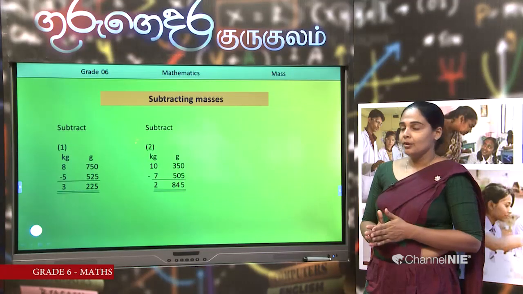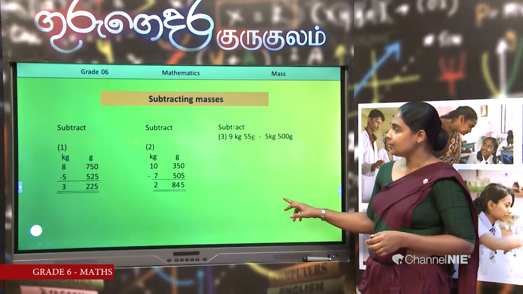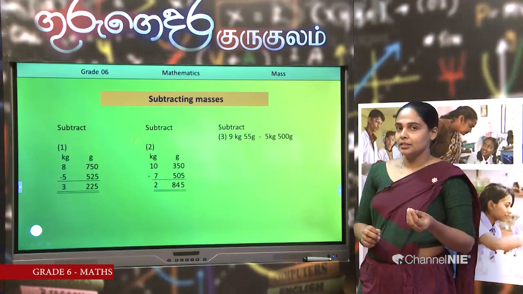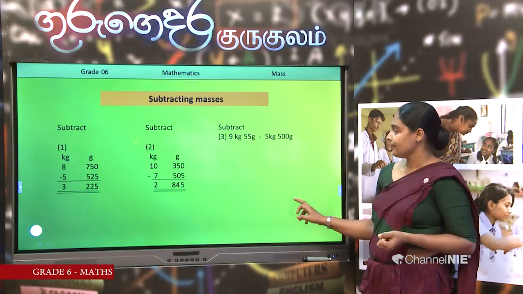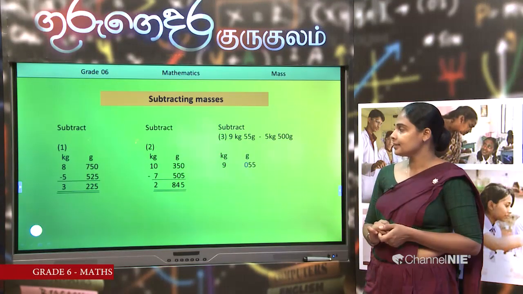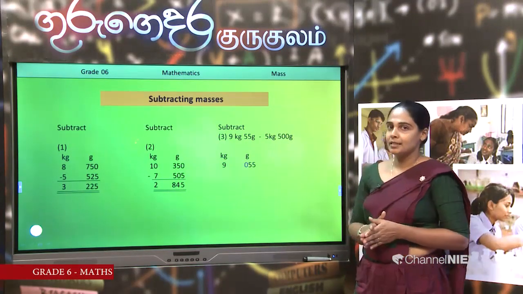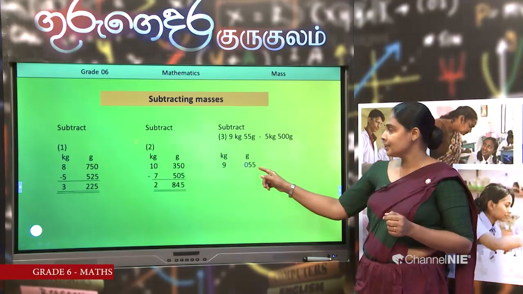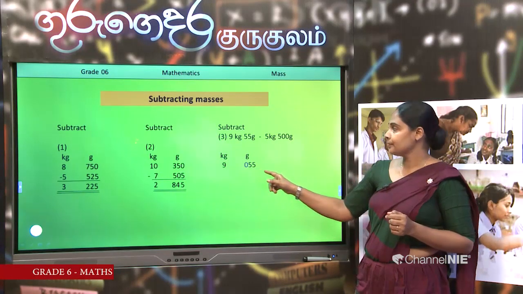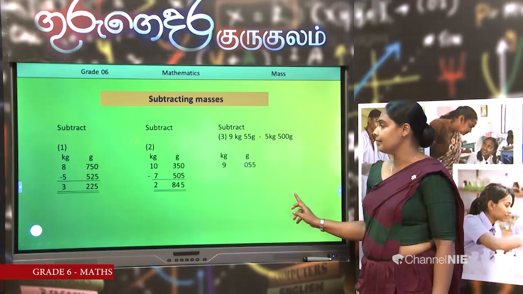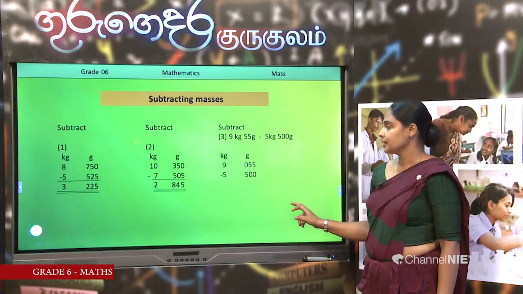Okay. Now I am giving another question. Before my solution, you should get the answer. How can we write it? 9 kilograms 55 grams. Can you remember it? Use this 0. Then subtract 5 kilograms 500 grams. Get your answer?